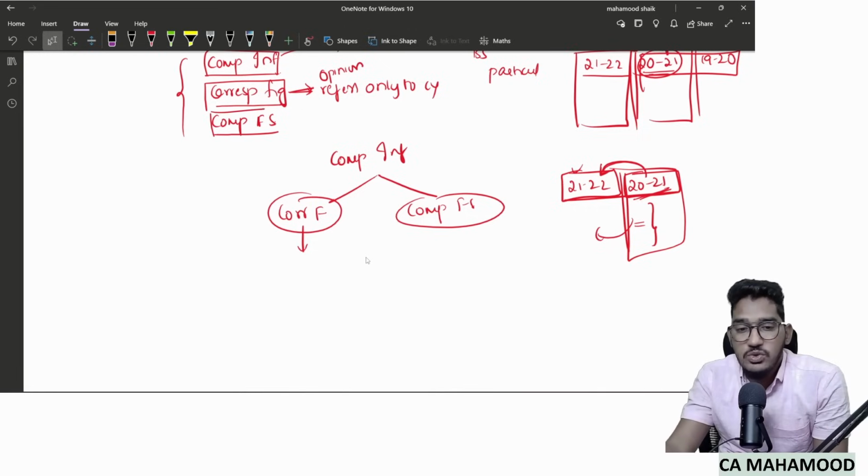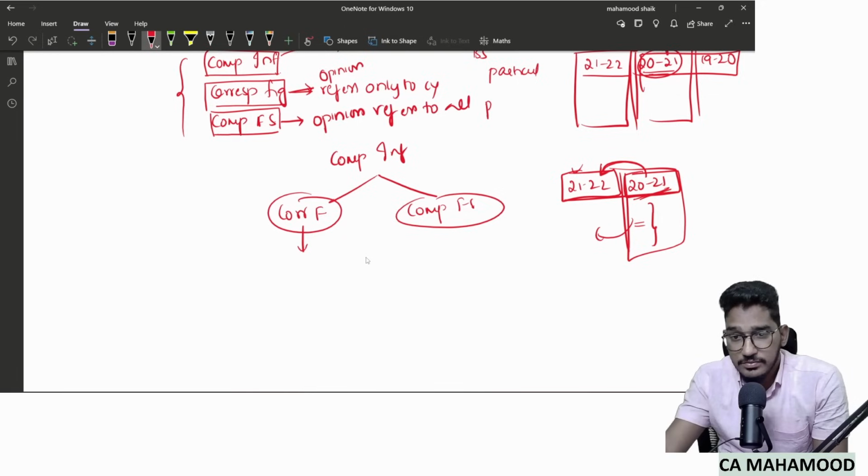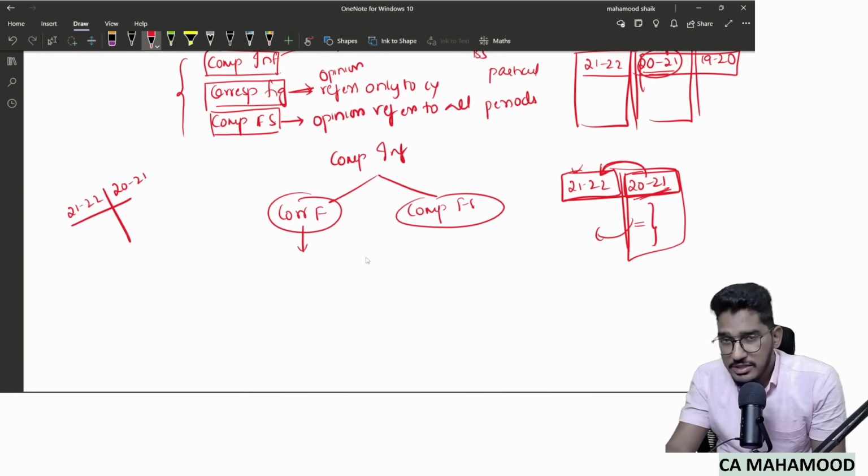Whereas if we are conducting audit of comparative financial statements, our opinion refers to all periods covered in the financial statements. Our opinion refers to what? All periods covered in the financial statements. Assume this is a case of comparative financial statements and I am conducting the audit of 21-22, and in the financial statements even last year's information is presented.